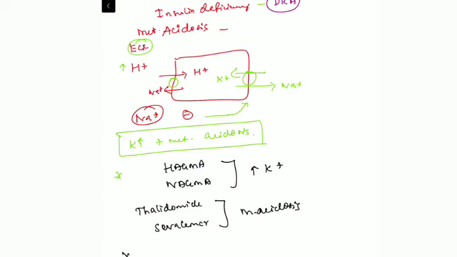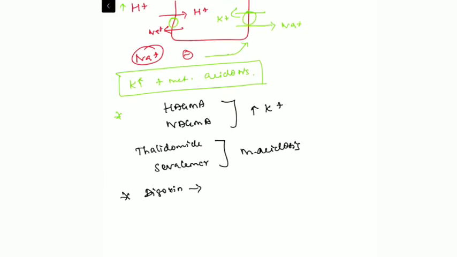So digoxin normally acts by inhibiting the sodium-potassium ATPase. So the most common side effect of digoxin is hyperkalemia because of the decreased activity of sodium-potassium ATPase.